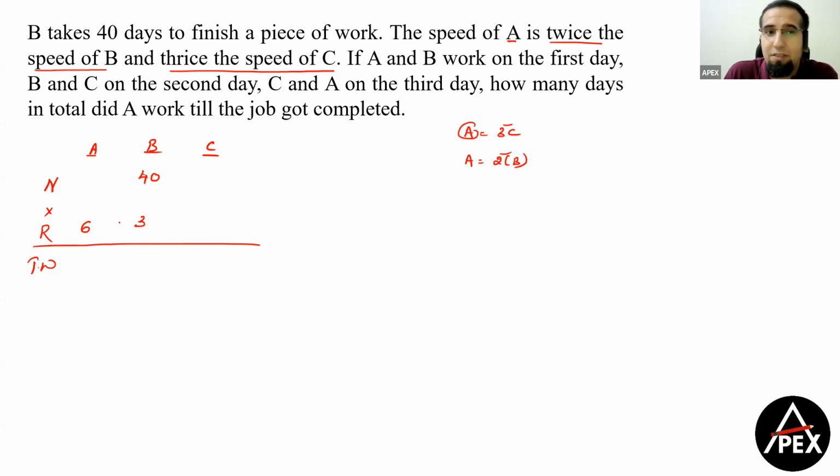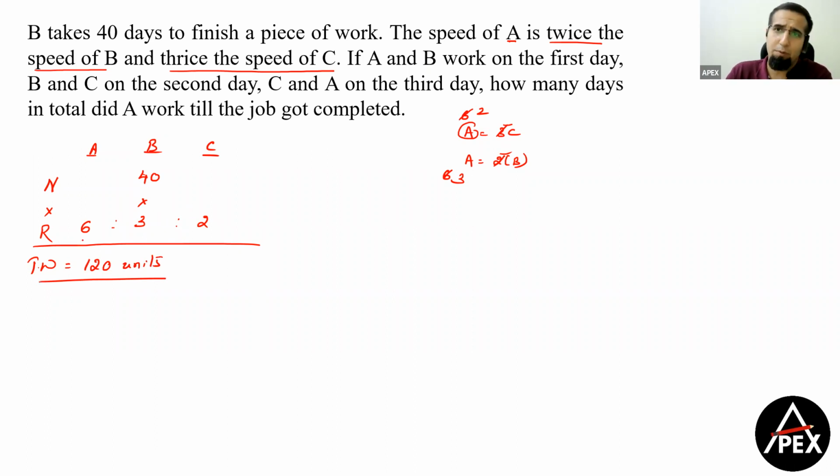That is, twice of B is equal to A, so 2 into 3 is equal to 6. And the efficiency of C becomes 2, so 3 into 2 is equal to 6. This will satisfy your given condition. Clear? Or you can just replace 6 here, you get C is equal to 2, and again replace 6 here, you get B is equal to 3. Now I know that 40 into 3, that means I'm defining my total work as 120 units.